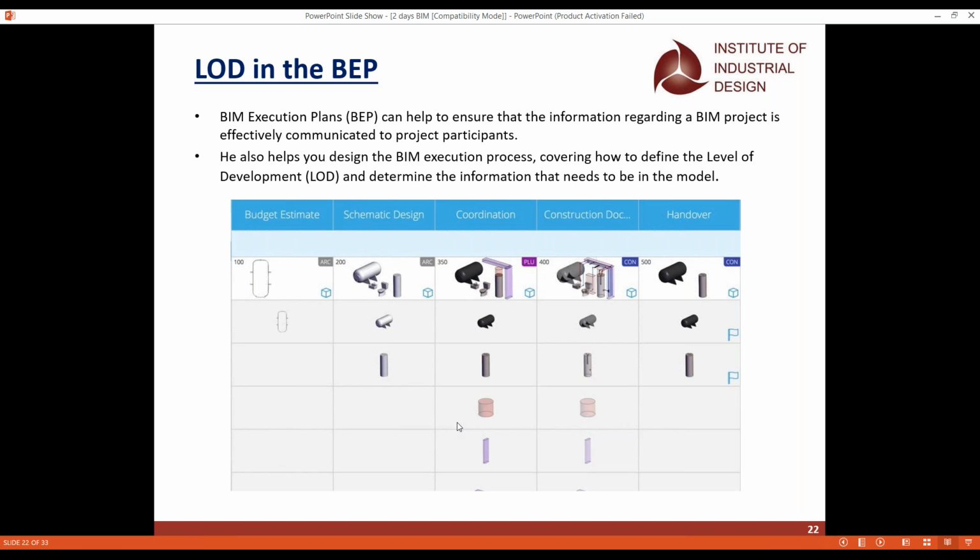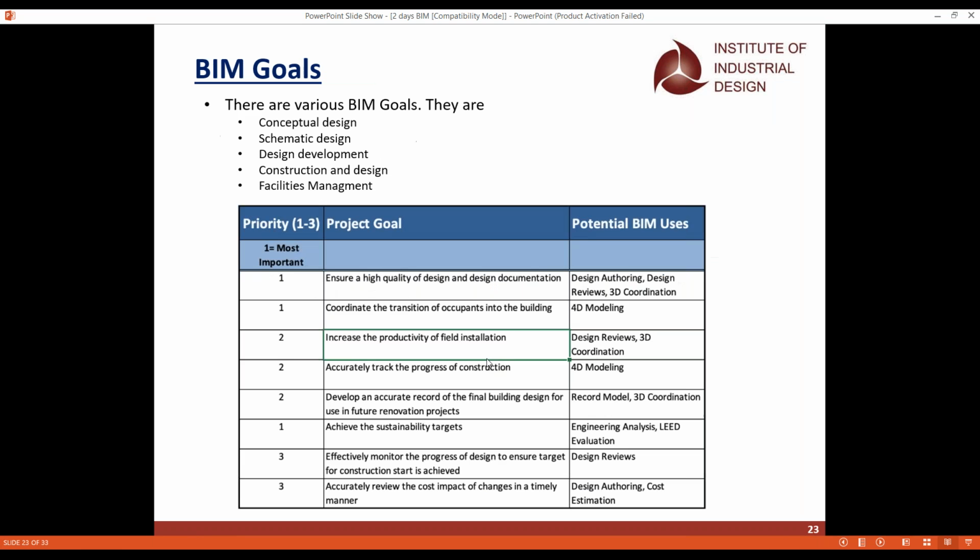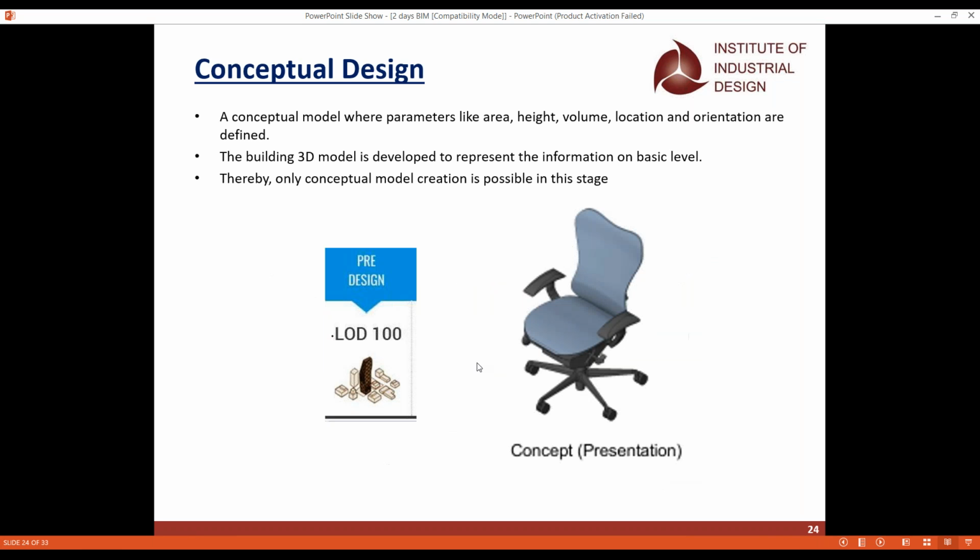So what are all the information we need? We need the conceptual design. Here you can see small images of the conceptual design. Whenever you go for the conceptual design, we have to go for the area, the height, the volume, the location, and also the orientation.